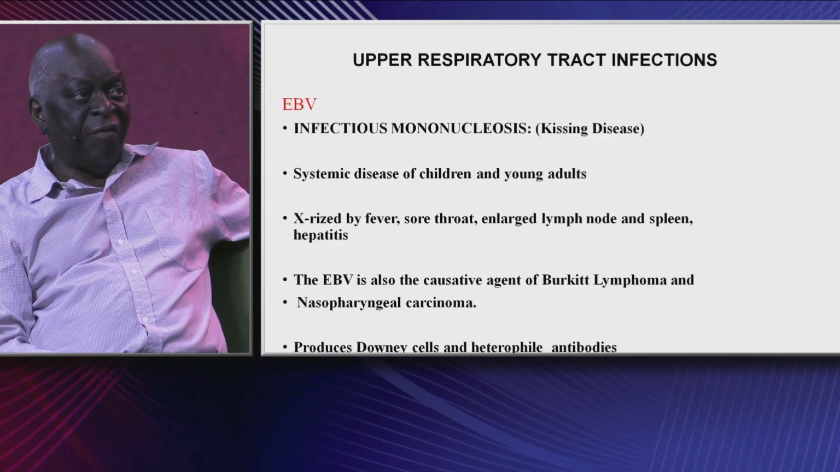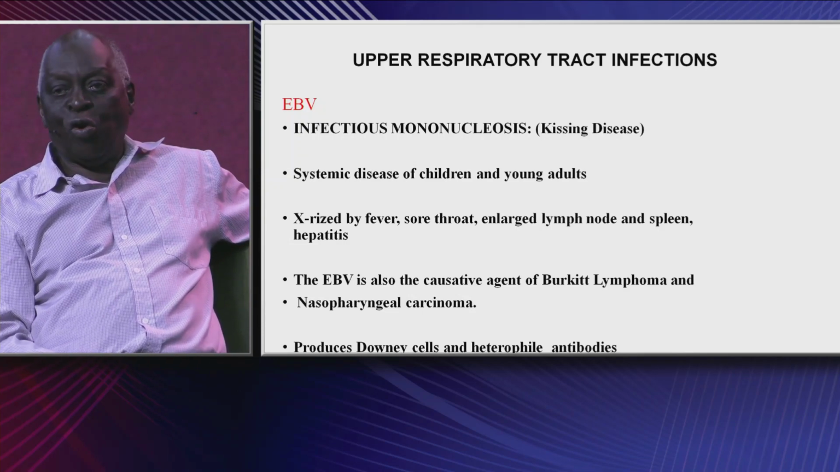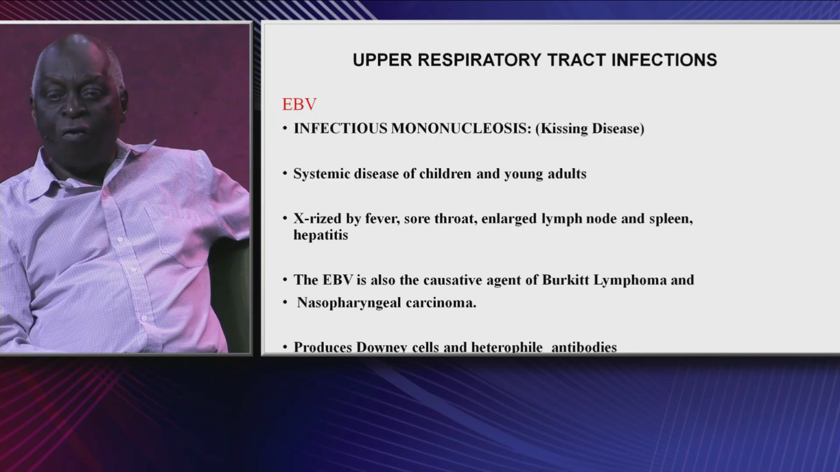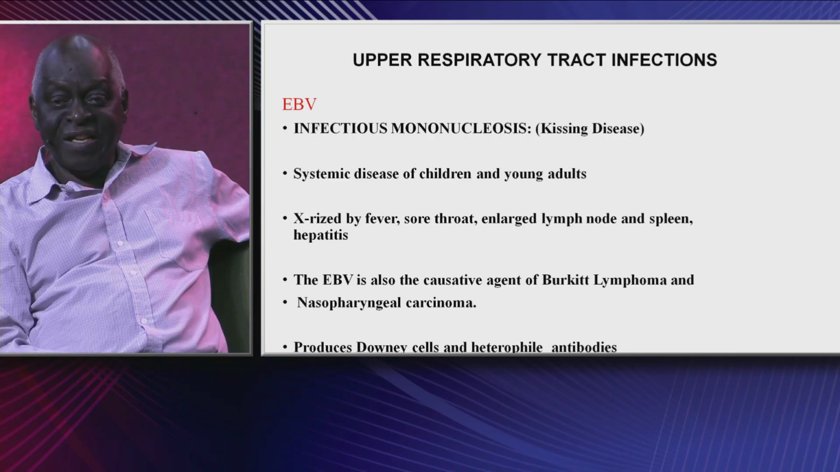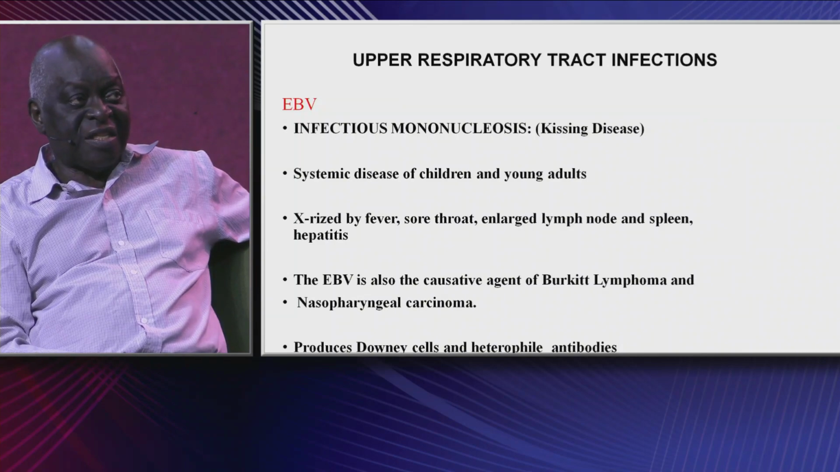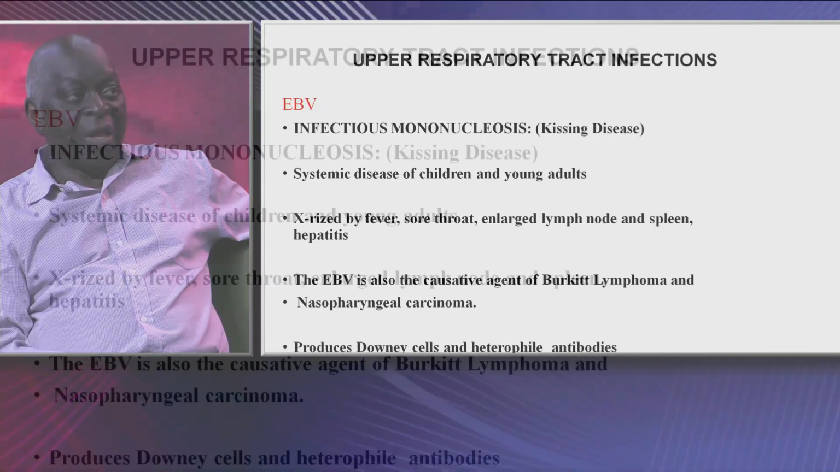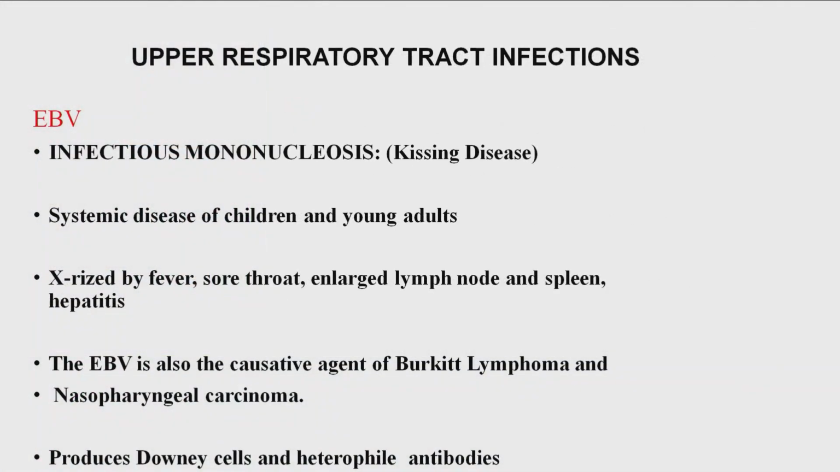Still on upper respiratory tract infection, a very important virus is EBV, short for Epstein-Barr virus. Epstein-Barr virus is the major cause of infectious mononucleosis, a disease very, very common. Antibody is found against this virus in nearly 50 to 80% of the world population. It's acquired through kissing, that's why it's also referred to as kissing disease. It is a systemic disease of children and young adults, characterized by fever, sore throat, enlarged lymph nodes, and spleen.